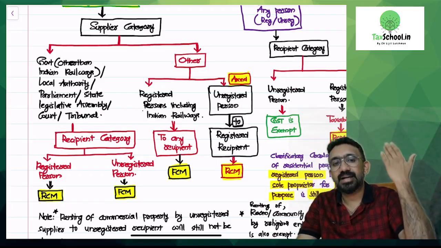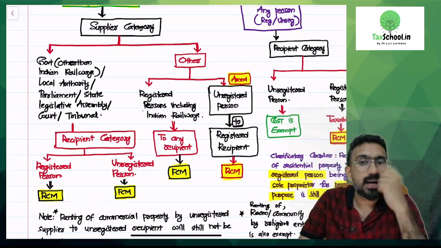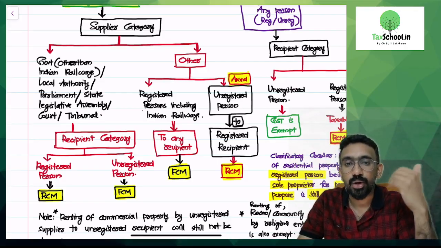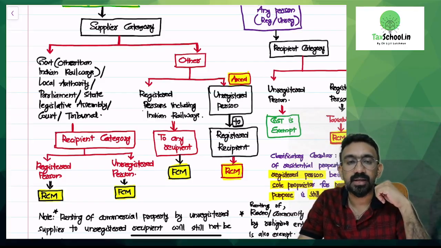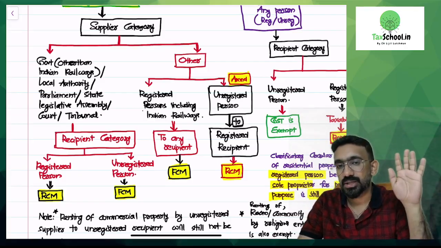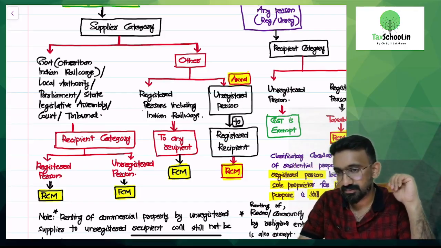So they have added an additional entry there where they said an unregistered person giving commercial building to a registered recipient would be now taxed under RCM. That's your amendment, can be tested in your exam.